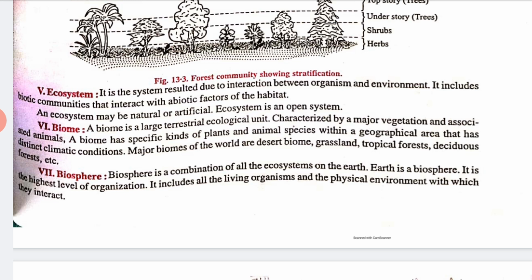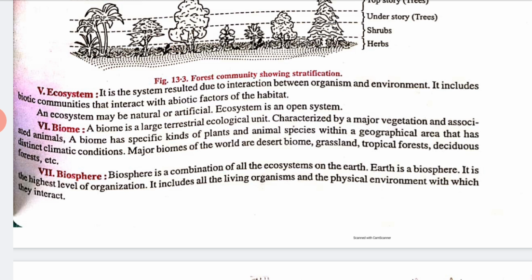So a biome is a large terrestrial ecological unit characterized by major vegetation and associated animals. Or we can say a biome has specific kinds of plant and animal species within it. If we talk about a geographical area, it has a distinct climatic condition. The major biomes of the world are desert, grassland, tropical forest, deciduous forests, etc. Right? So this is about biome.